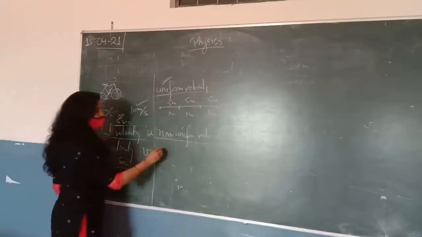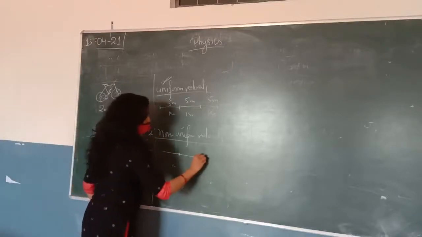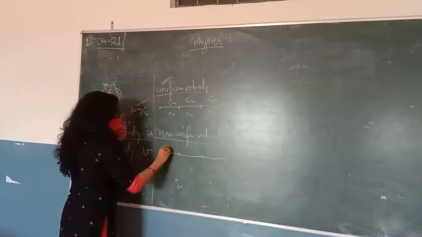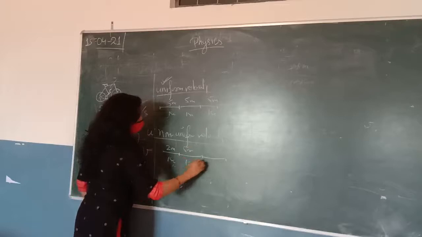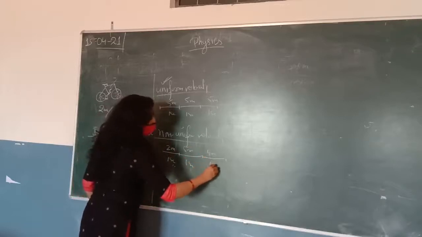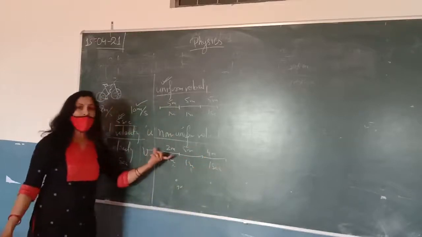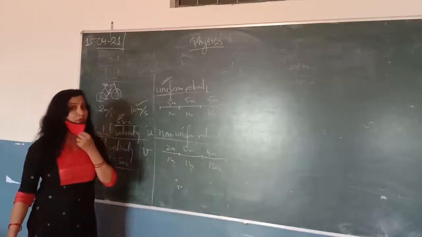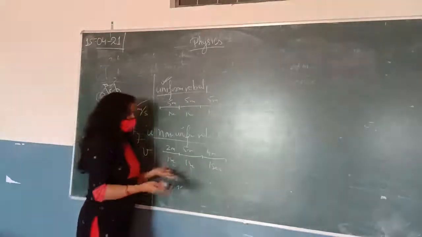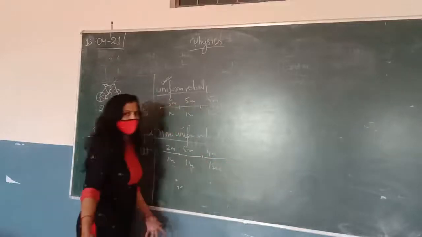The body covers unequal distance, simply unequal distance, in equal interval of time. Suppose 2 meters in 1 second, then 5 meters in 1 second, then 4 meters in 1 second. So in this example, we are covering unequal distance in equal interval of time. So this can be the non-uniform velocity. A body can be traveling in a straight line or not.